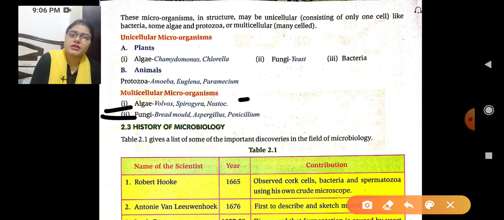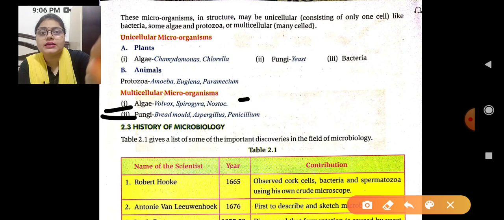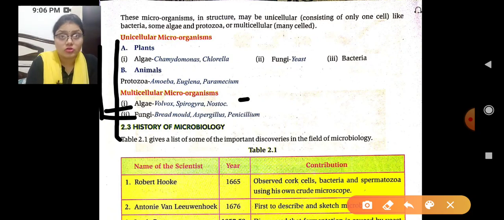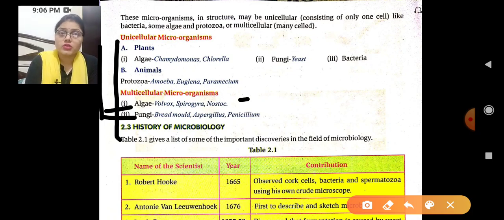So these three you are having. Your first task is that you have to write all the multicellular and unicellular ones in your notebook. If you write them out, then you are able to learn them. These are hard names.